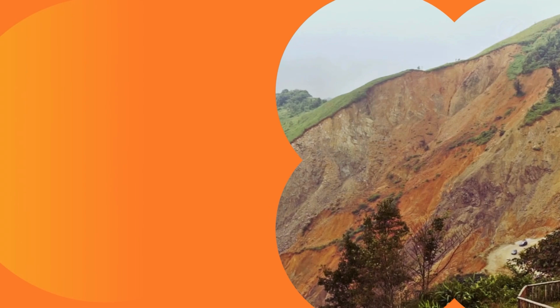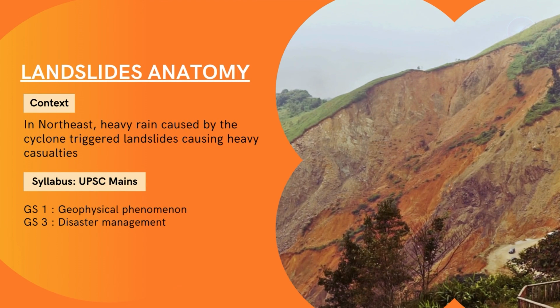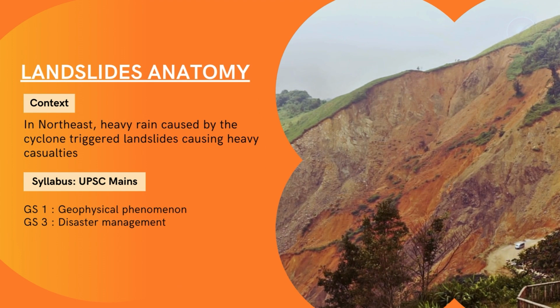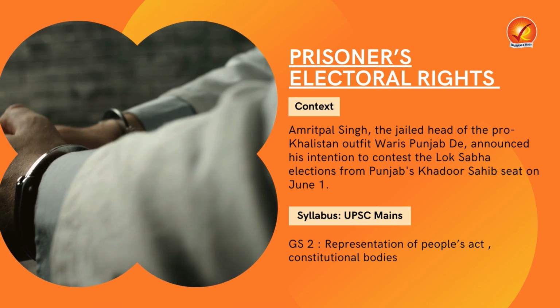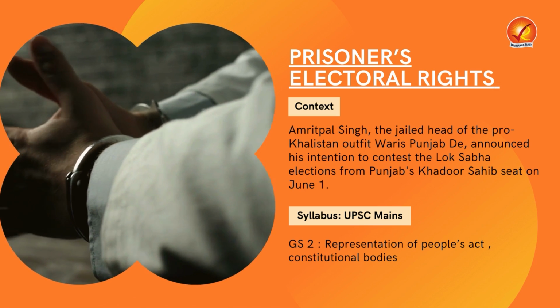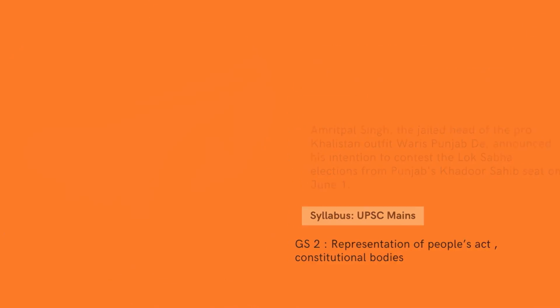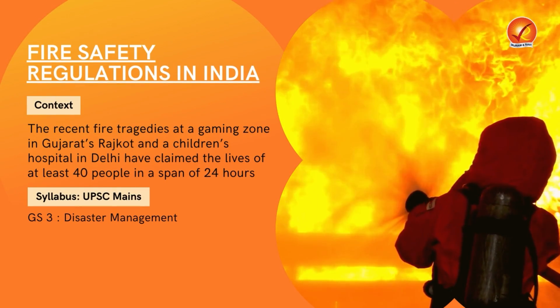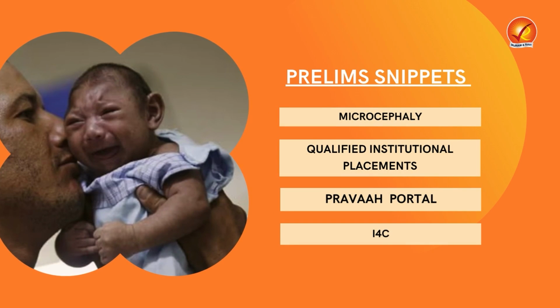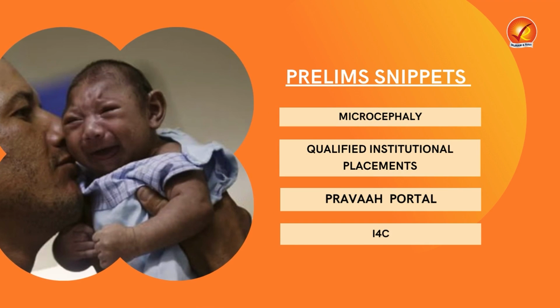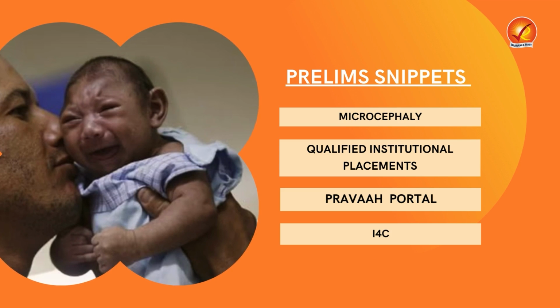point of view. Then we will dissect a geophysical phenomenon which causes disaster and has caused heavy casualties in northeast India currently. This is the landsliding event of India. Next, we will learn about a very interesting case study where on one hand the prisoners have got the right to be elected, but on the other hand, they do not have the right to vote. Then, in light of the deadly fire in Rajkot, Gujarat, we will learn about the nuances of fire regulation in India. And how can we end without studying the Prelims Snippets, which are going to be extremely groundbreaking for the upcoming prelims examination. So, to learn more details, stay tuned.